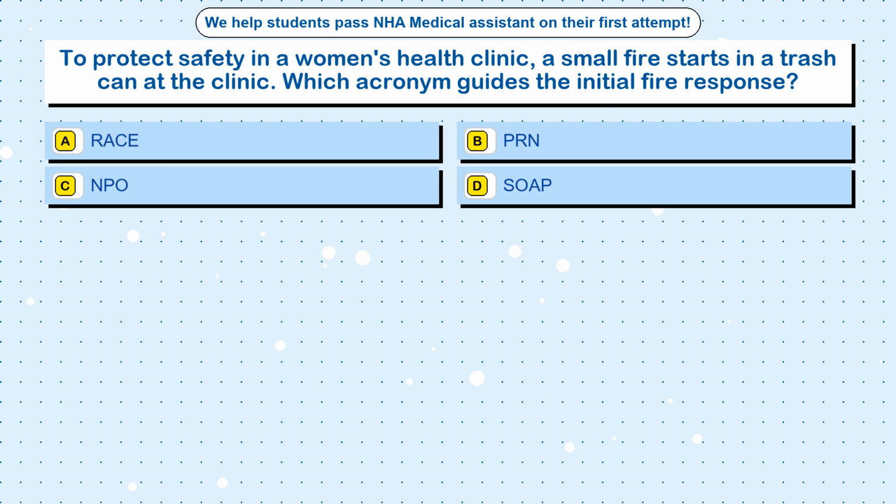Question 91. To protect safety in a women's health clinic, a small fire starts in a trash can at the clinic. Which acronym guides the initial fire response? Option A, RACE. Option B, PRN. Option C, NPO. Option D, SOAP.